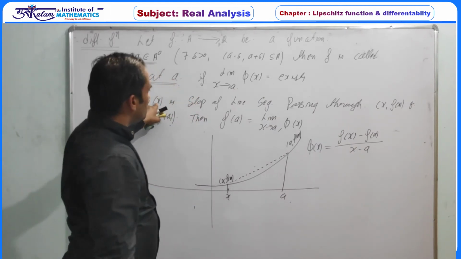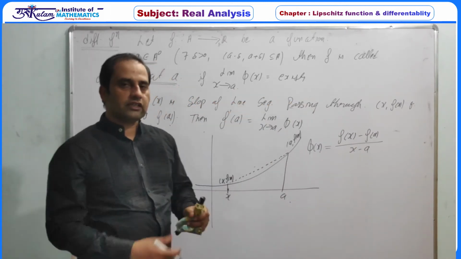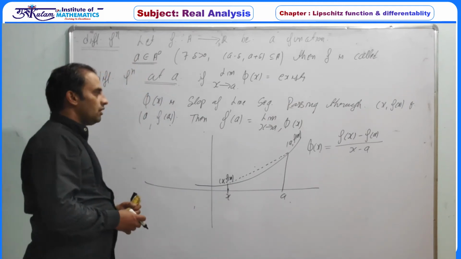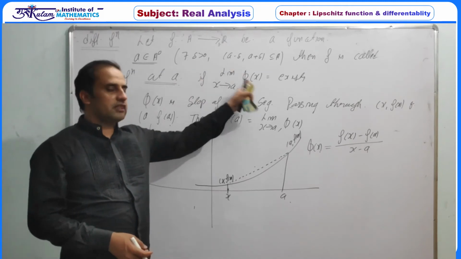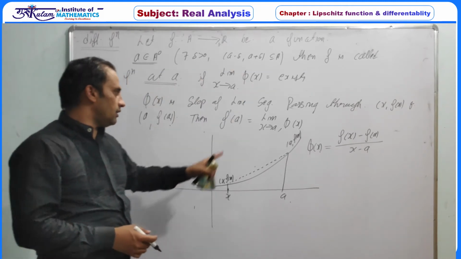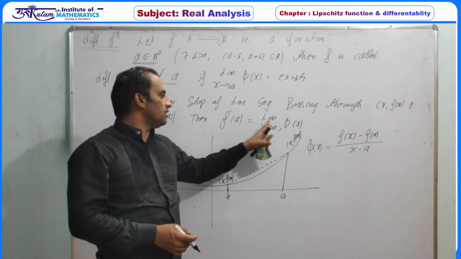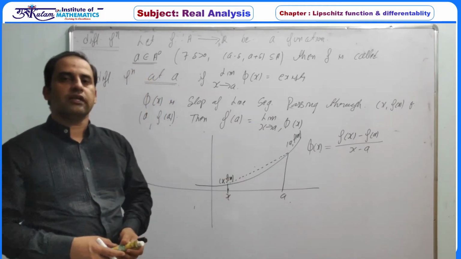Then this function is called differentiable provided this limit exists, and the derivative of f at a is the value of this limit.